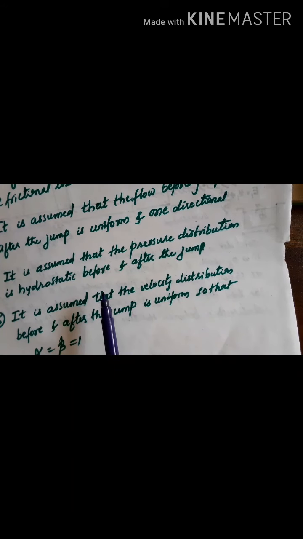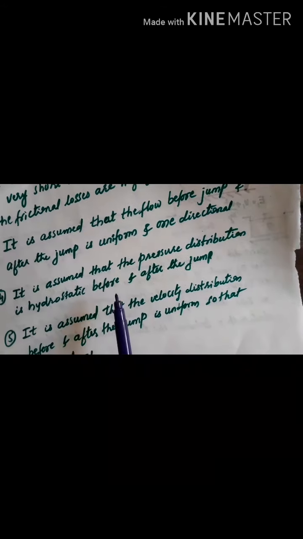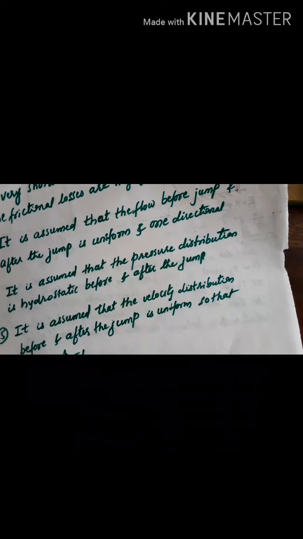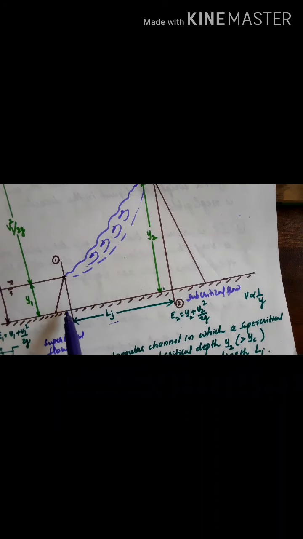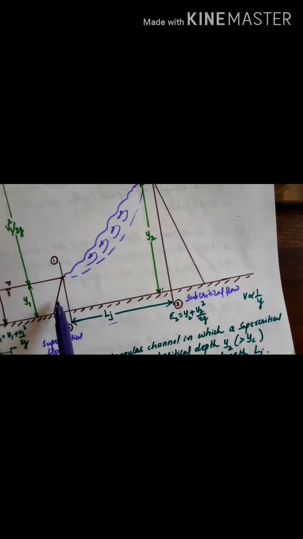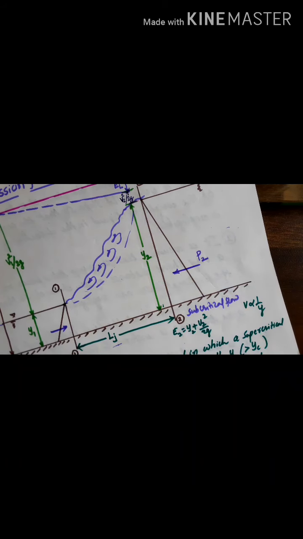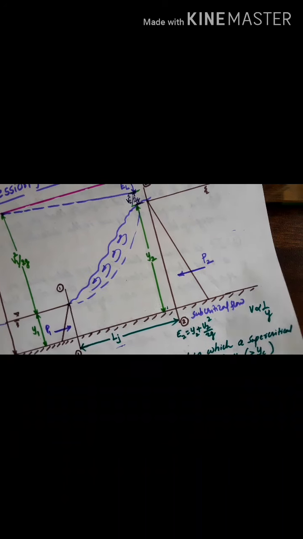Then the fourth assumption made here is that the pressure distribution is hydrostatic before and after the jump. Whatever the pressure acting at section 1, this is hydrostatic, and here also it is hydrostatic. You can mark here the pressure at 1 and the pressure at 2, call this P2 and this one P1. The pressure is hydrostatic pressure. That is one assumption.